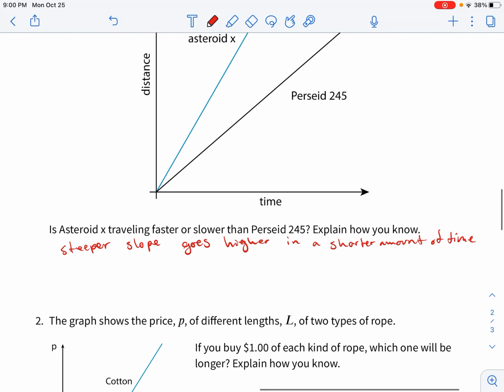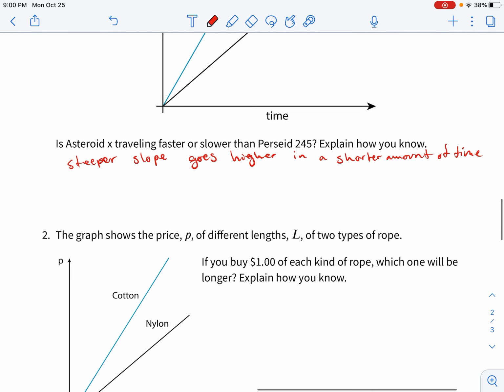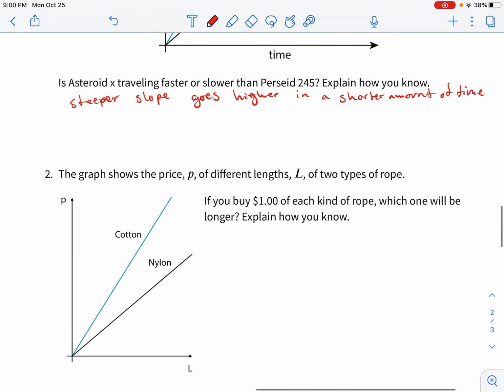Okay, so once again, on a graph, if they're both proportional, the one that has a steeper slope means they're going faster, or it is increasing quicker.